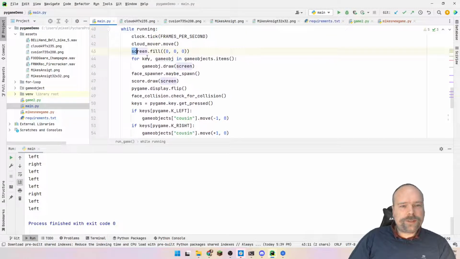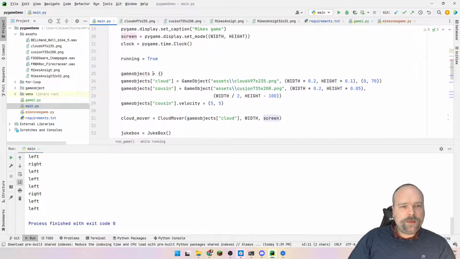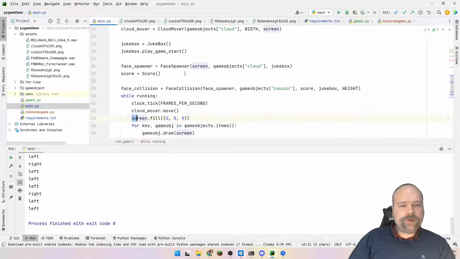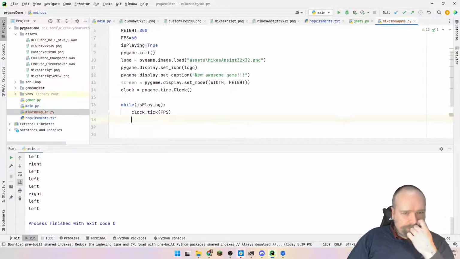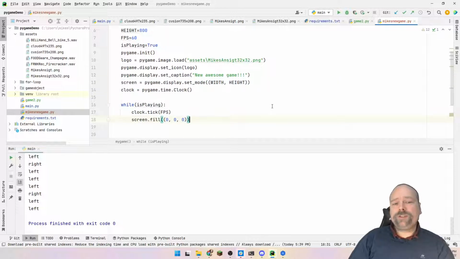Okay, here comes some interesting stuff. We need the screen. We have not taken the screen yet. Where have we defined the screen? Yeah, we have the screen up there. So here we can do some stuff with the screen. We're defining the screen from the display right there. That is very important. We use the screen all the time.